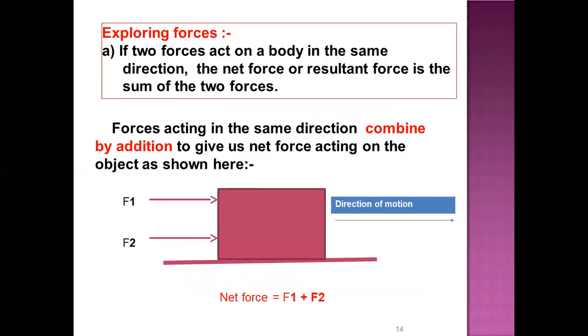Now let's explore more about the forces. If two forces act on a body in the same direction, the net force or the resultant force is the sum of the two forces. For example, here we see that F1 force is applied over this box and F2 force is also applied over this box, and the two forces are applied in the same direction. So the net force will be F1 plus F2.